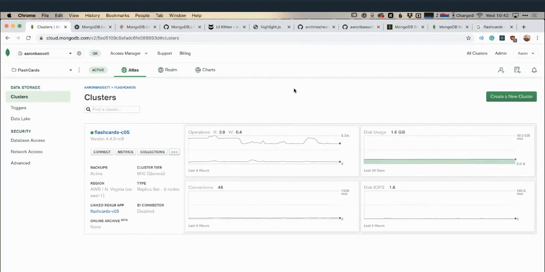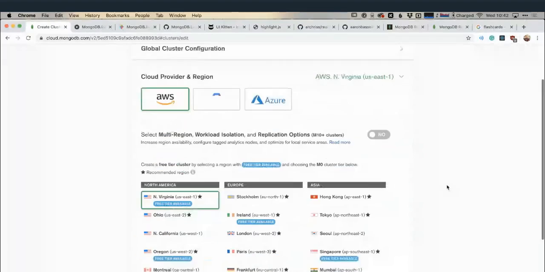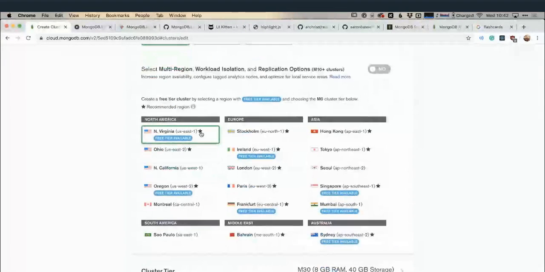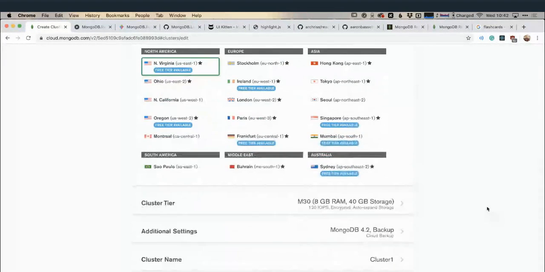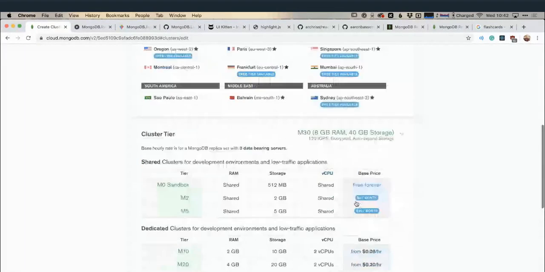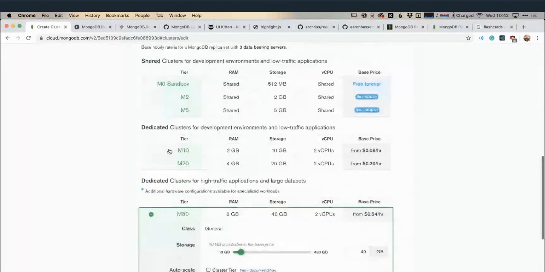I've got a project here, flashcards. I already have a cluster spun up, but I'm going to take you through creating a new cluster just so we can see how that works. So this is in Atlas. This is going to be where we're storing our data. I'm going to create a new cluster. So I can pick the region for my cluster. I'm going to stick with US East, that's closest to where I am at the moment. My cluster tier, I don't need an M30 for this. An M10 should be fine.